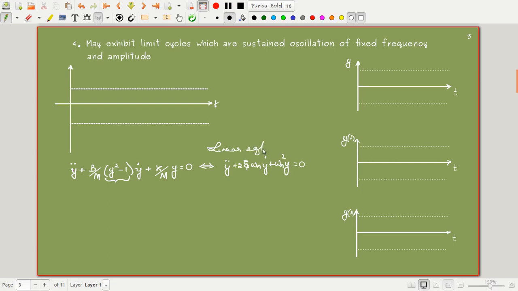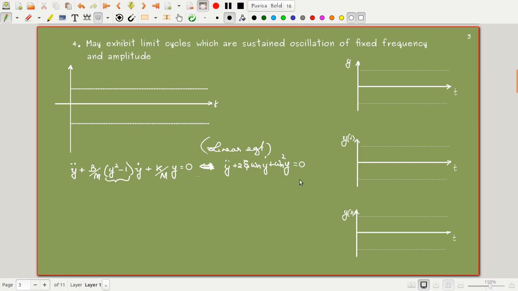This linear equivalent can be compared with the nonlinear equation, where when this part is not there, this part is equal to 1. So in that case, it boils down to this kind of an equation which we all know.